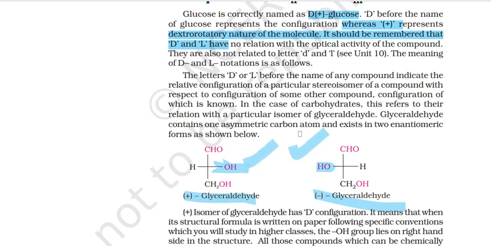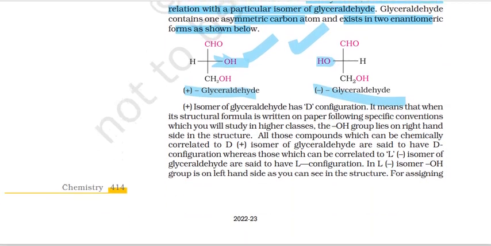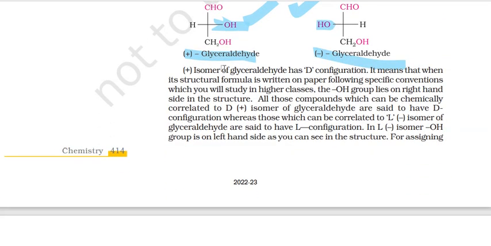In the case of carbohydrates, this refers to the relation with a particular isomer of glyceraldehyde. Glyceraldehyde contains one asymmetric carbon atom and exists in 2 enantiomeric forms. Enantiomers are non-superimposable mirror images of each other, although they're the same compound. This is isomeric. This is glyceraldehyde. The plus isomer has D configuration.